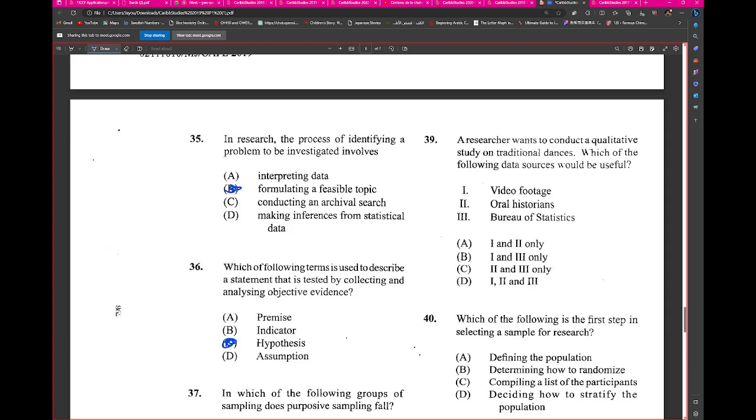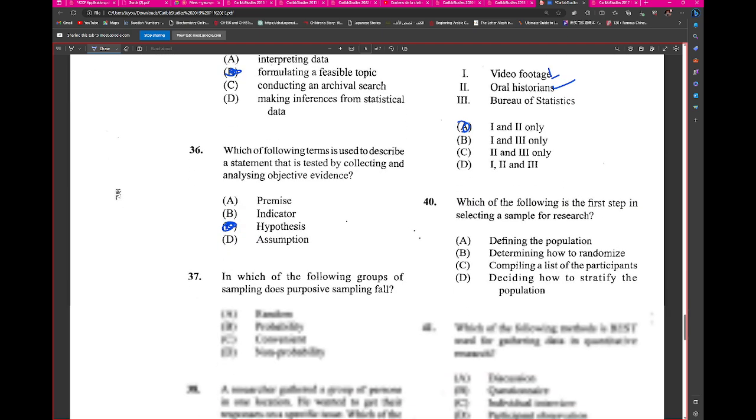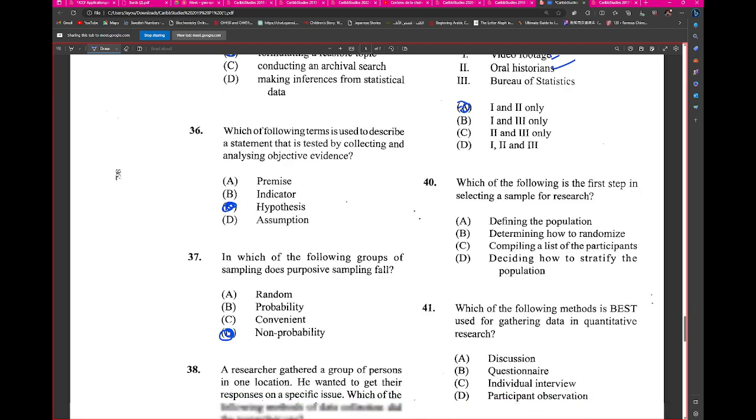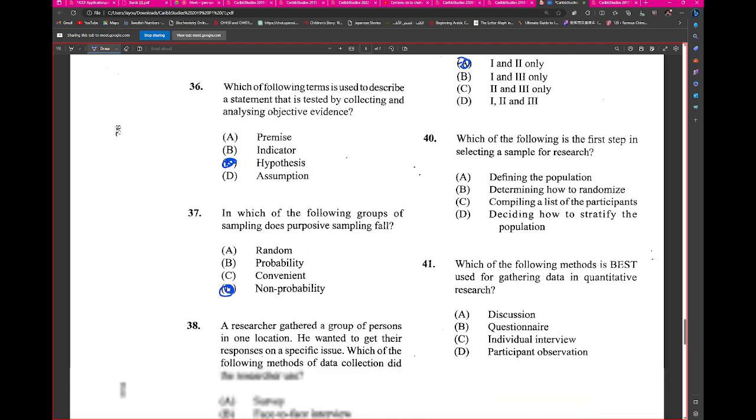Alright, a researcher wants to conduct a qualitative study on traditional dances. Which of the following data sources would be useful? So 1 and 2, and an oral historian. 1 and 2, right? Because it's qualitative and not quantitative. So everybody has that. Which of the following is the first step in selecting a sample for research? Defining the population. Right.